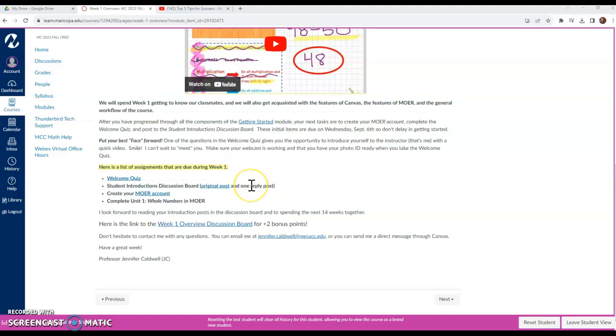But go ahead and reply to one of your classmates, and you're going to start to find that we have a lot of things in common, and then you can make those connections and maybe even help each other and become study buddies. That would be great. Then you also want to create your More account, and then once you create your More account, you want to complete the first unit on whole numbers. So there's a media lesson, homework assignment, and also an online quiz.